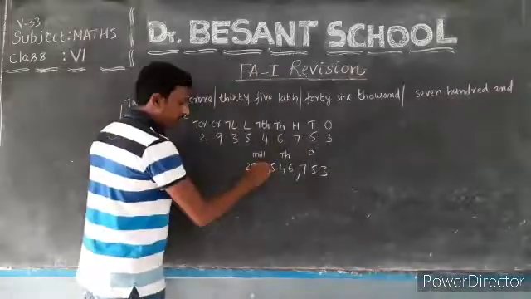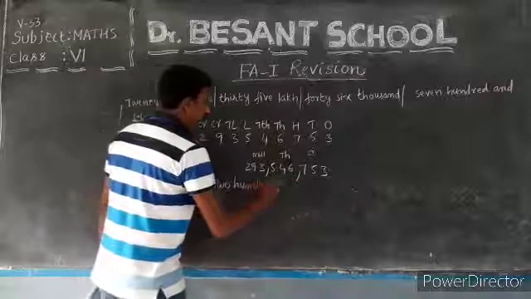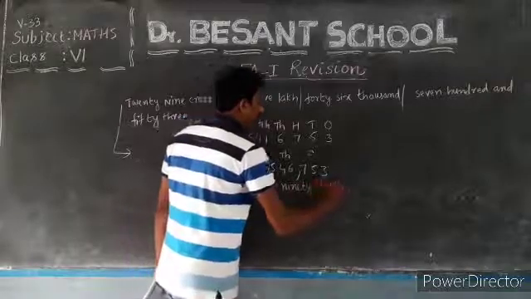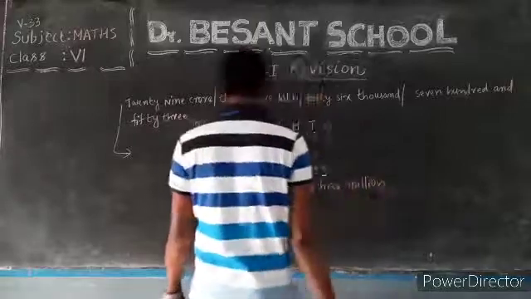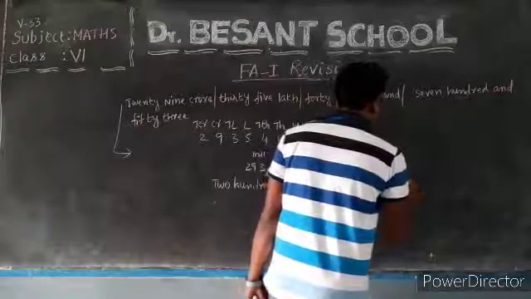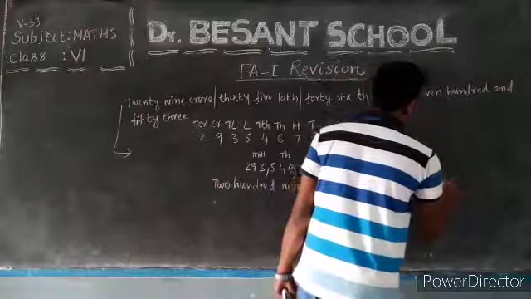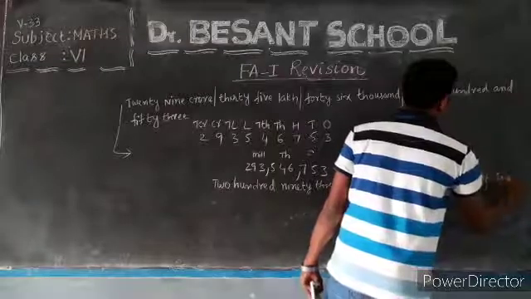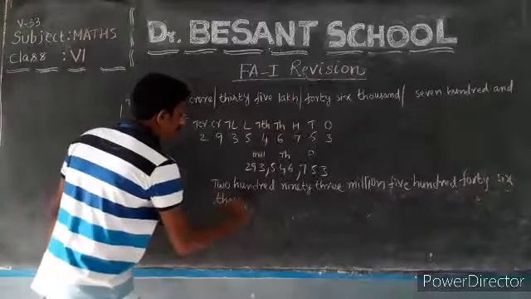This is 293 millions. 293 million. Then 546, I have to write about thousands. 546,000.